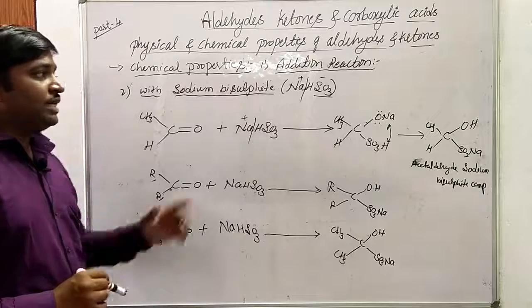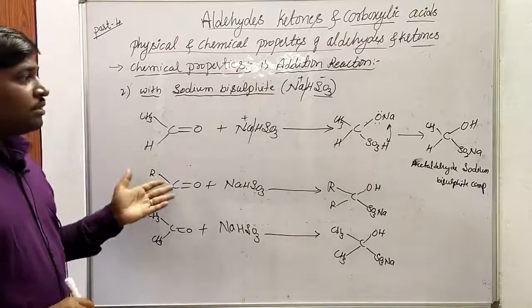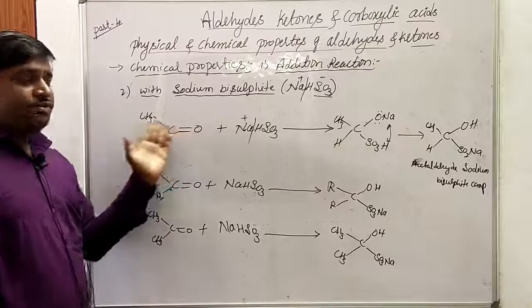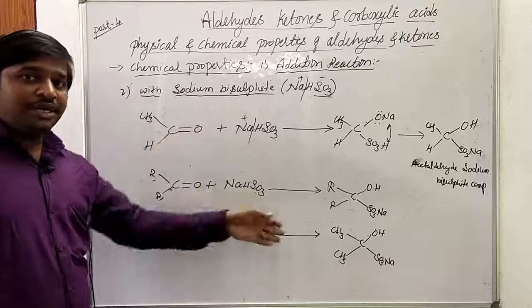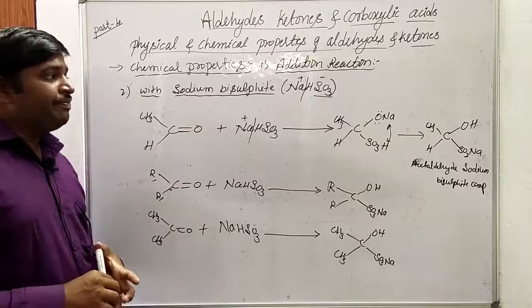The addition of HCN, the first two steps we have seen in the previous discussion. In the previous discussion, the first step was the addition of cyanide, the next step the addition of hydrogen. That mechanism is called the addition of HCN to any aldehydes and ketones.